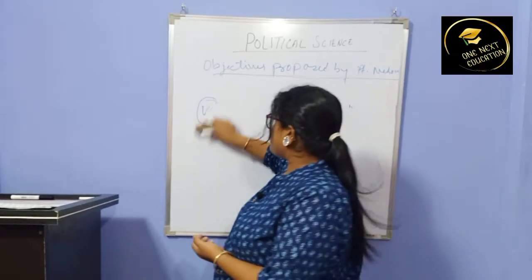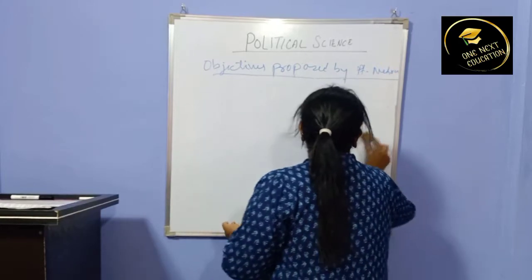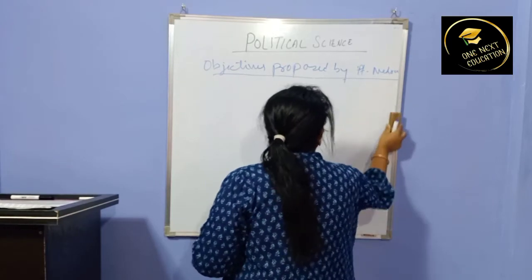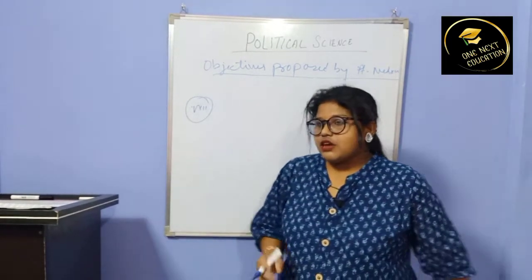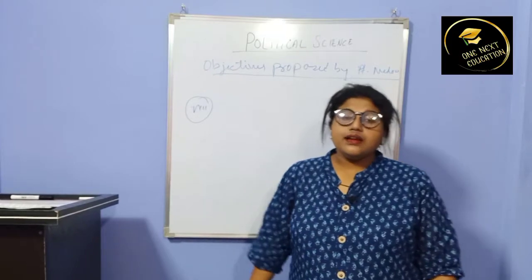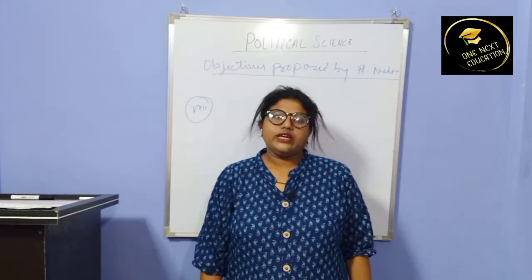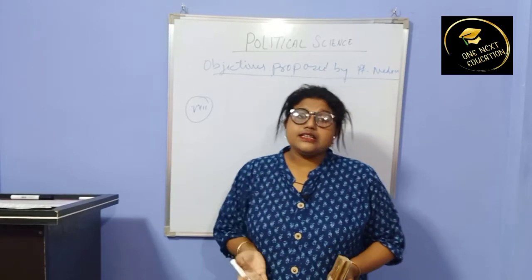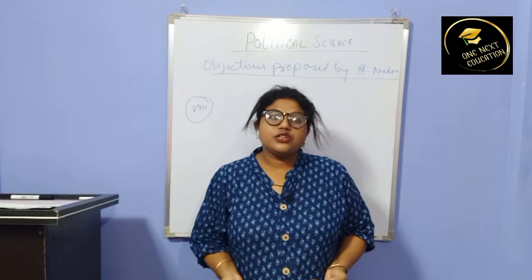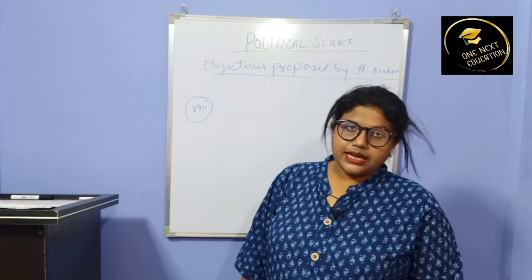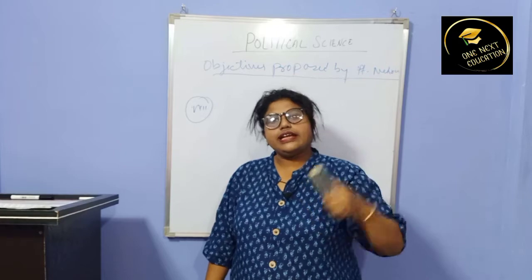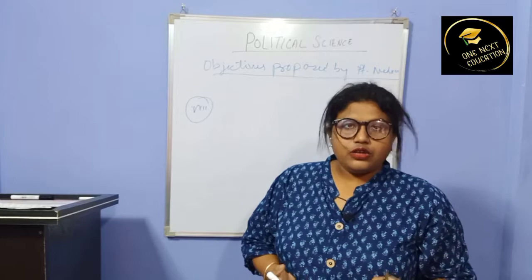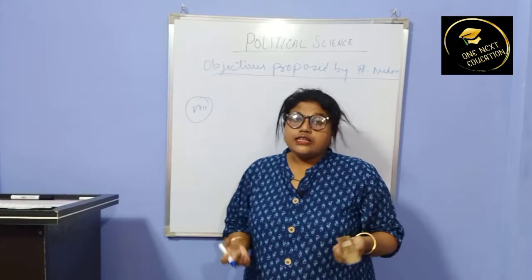And our number 8 was what? Our last objective proposed by Pandit Nehru was the indigenous states. Indigenous means native, our own. So the indigenous states which desired to join the Indian Union. Okay, so the native states which desire to join the Indian Union, they should what?